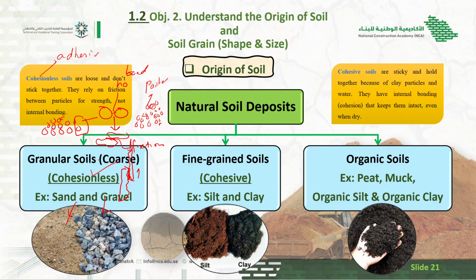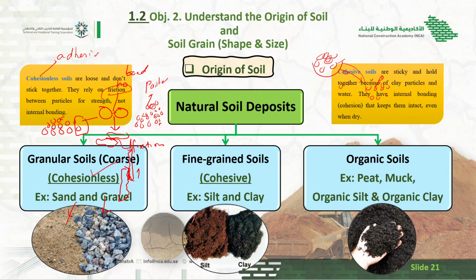You can see with sand, when you take it in your hand and put it down slowly and gradually, these sand particles all fall down one by one, not all together. It means there is no bond between two consecutive particles. That's why it falls down one by one. So this type of soil, in which there are no bonds between particles and they take load by means of friction.